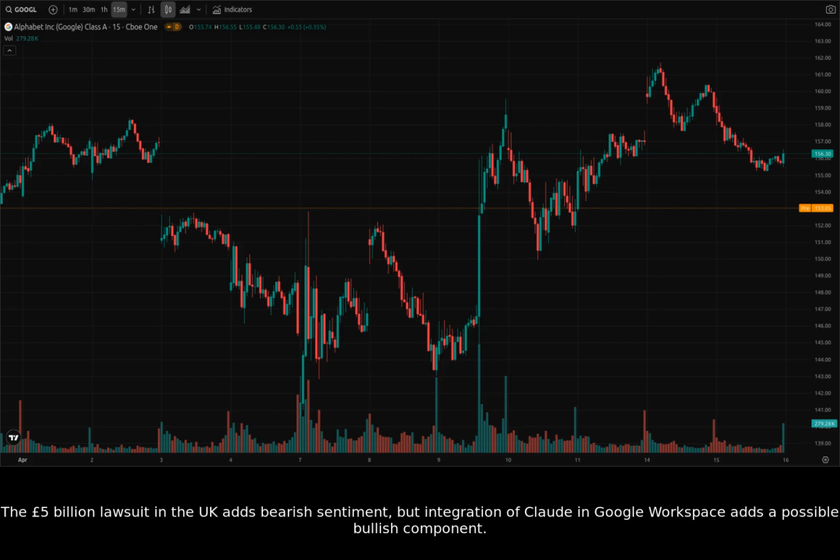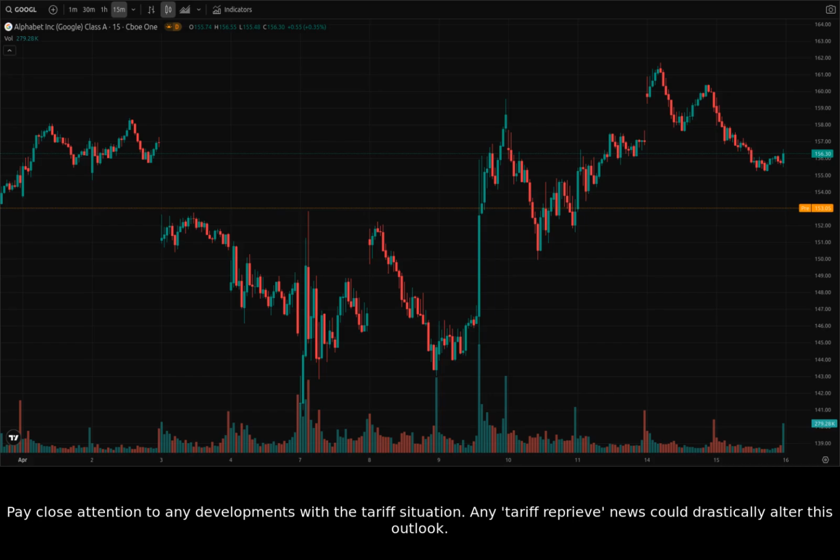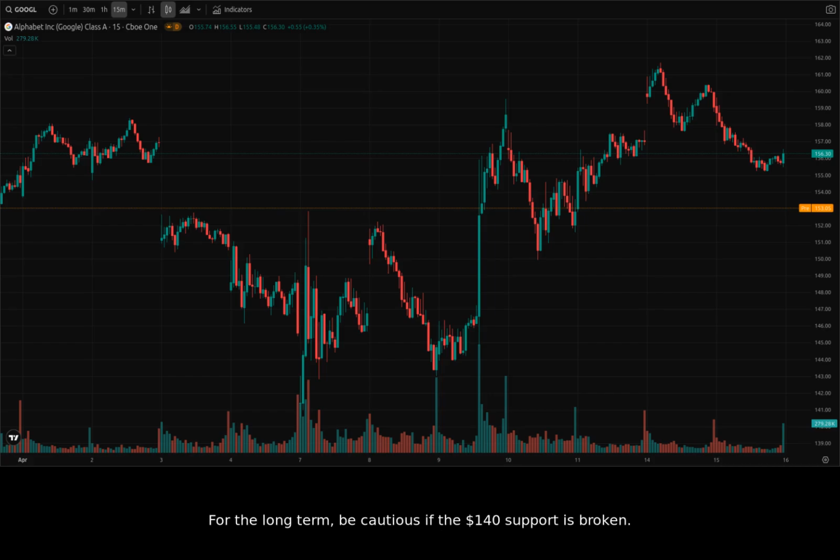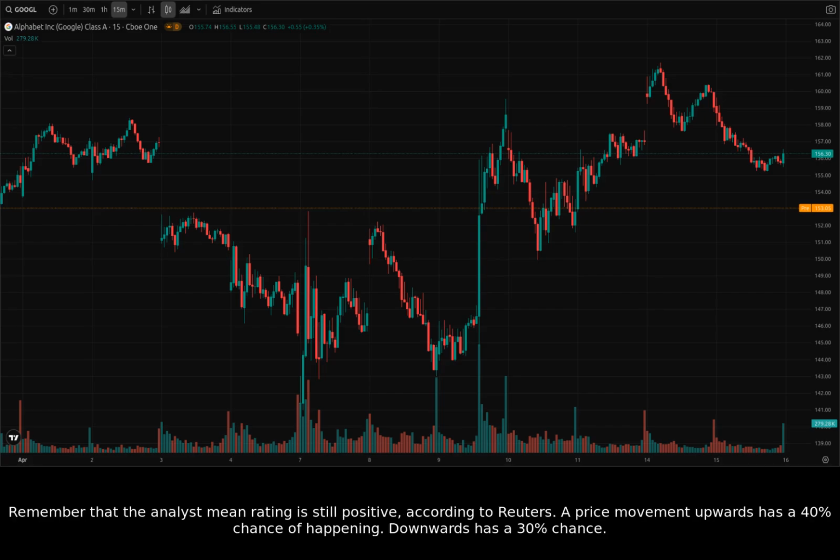The £5 billion lawsuit in the UK adds bearish sentiment, but integration of Claude in Google Workspace adds a possible bullish component. Pay close attention to any developments with the tariff situation. Any tariff reprieve news could drastically alter this outlook. For the long term, be cautious if the $140 support is broken. Remember that the analyst mean rating is still positive, according to Reuters. A price movement upwards has a 40% chance of happening. Downwards has a 30% chance.